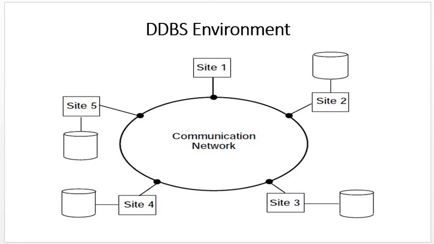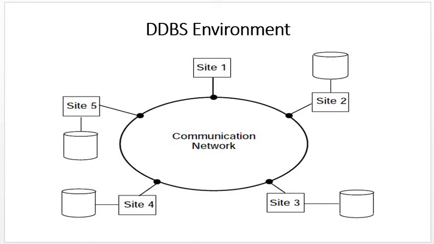This is the figure of a distributed database system. Here every site has its own local database, and these are connected with the computer network. So if site 2 requests data from site 4, it can be accessed because it's connected with the network.